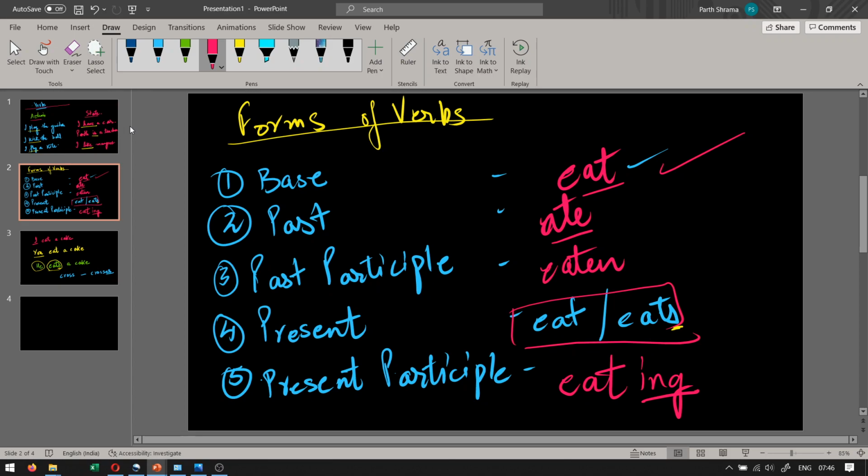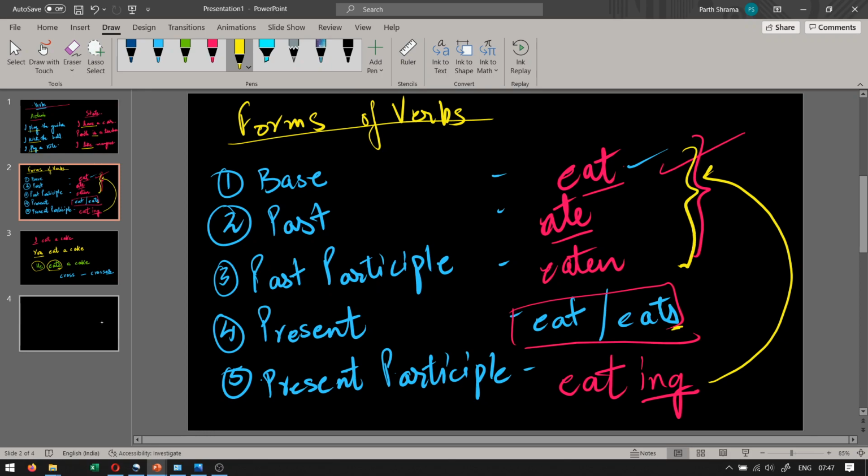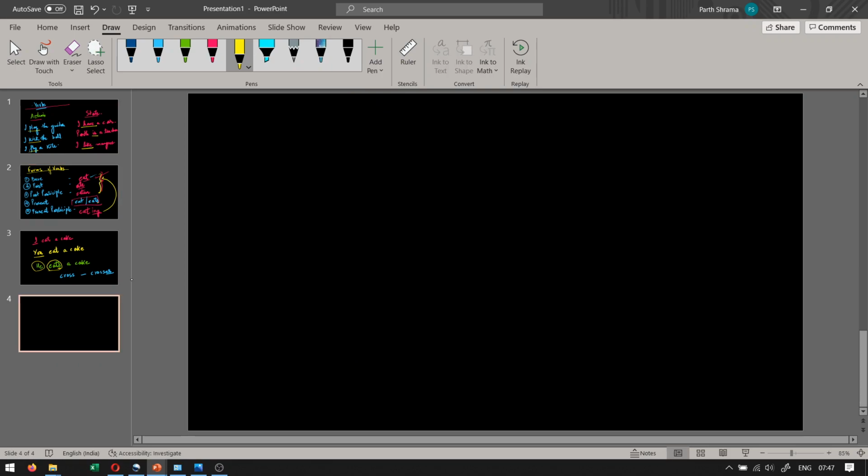Yes, the first is the base form eat, past form ate, participle form eaten. Now these are the only 3 forms that we have to actually learn, because these 2 forms can obviously be made from the base form. Yes, we don't have to learn them. These 3 forms we'll have to learn. Okay, so in these 3 forms also there is a category in which we divide verbs. So just giving you a brief outline: regular and irregular verbs.